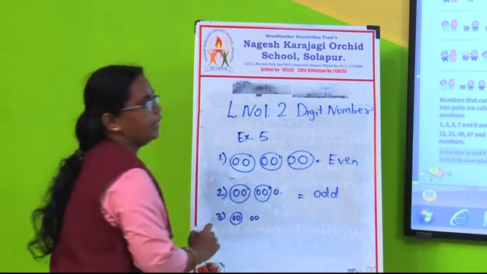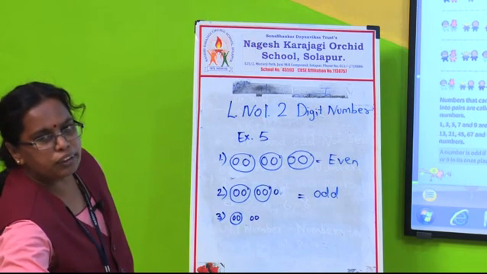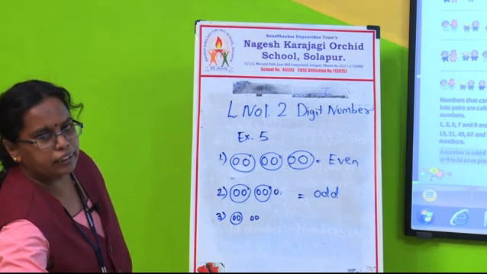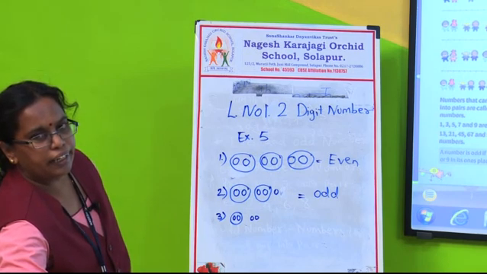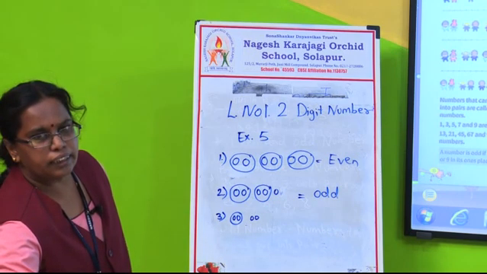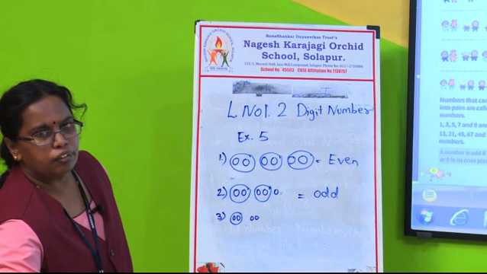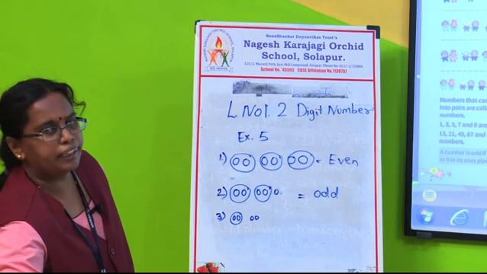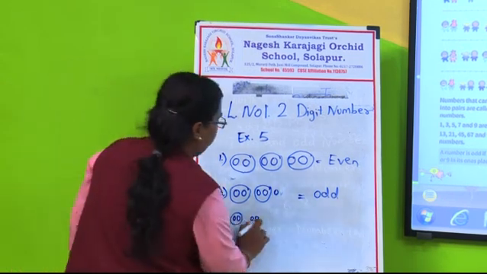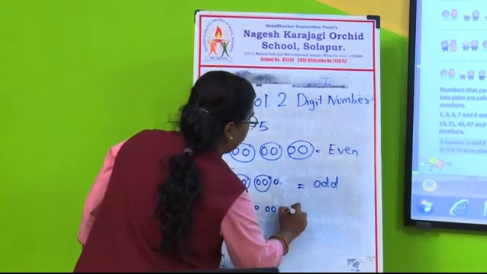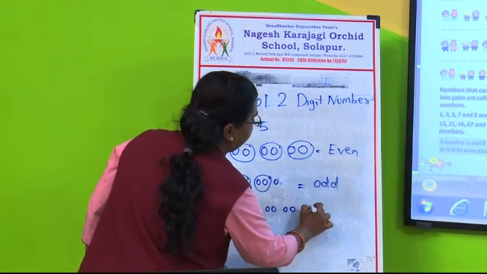2, how many are there? 1, 2, see, 1, 2, 3, 4, 5, 6, 7, 8, 9, 10. Okay. How many are there? Say 3. 1, 2, 3, 4, 5, 6, 7, 8, 9, 10. Okay. 4, 5, 6, 7, 8, 9, 10.